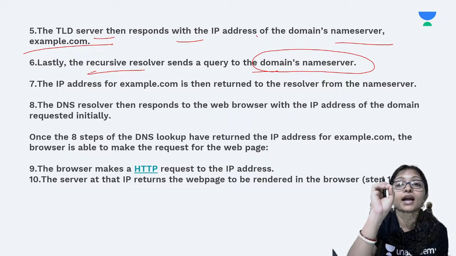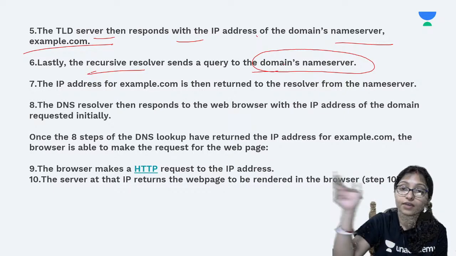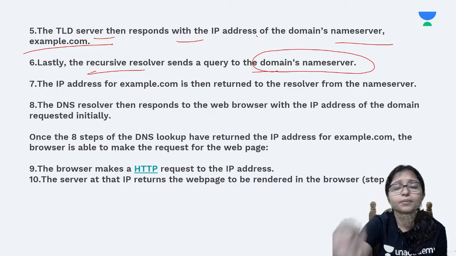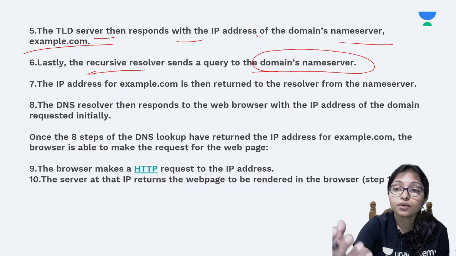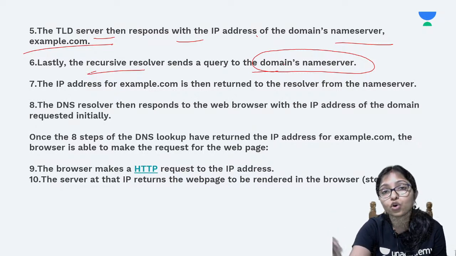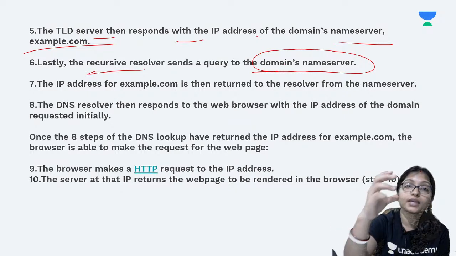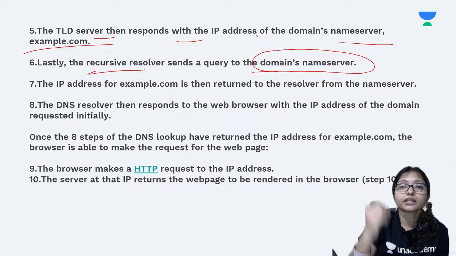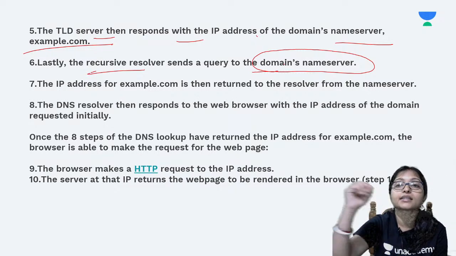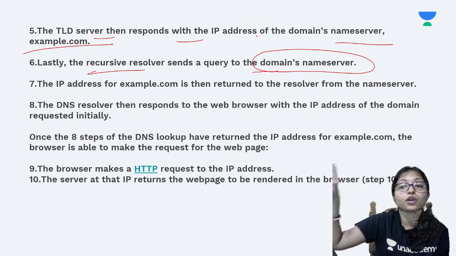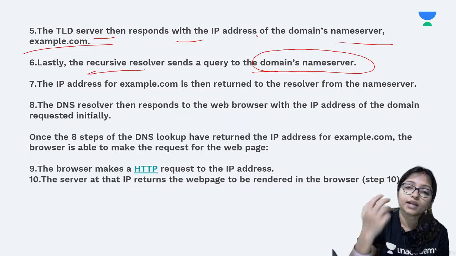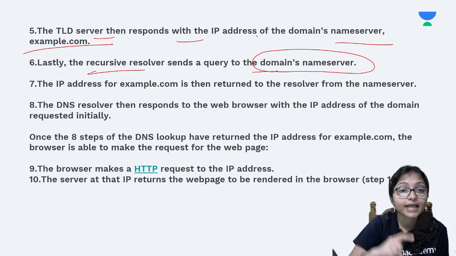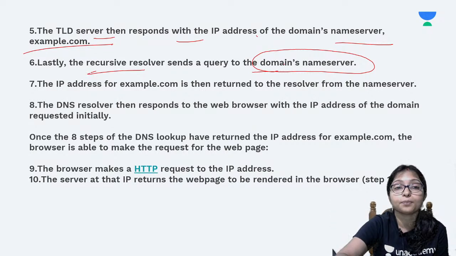Specifically for that domain, that server it is coming, meaning from where you are hosting some website, you have to buy from a hosting provider. So that hosting provider is saying, yes, for my hosting these are the websites, for this website these are the IPs. So maybe now you are going to the database of that hosting provider, you are searching there, and now that hosting provider is giving you the IP.